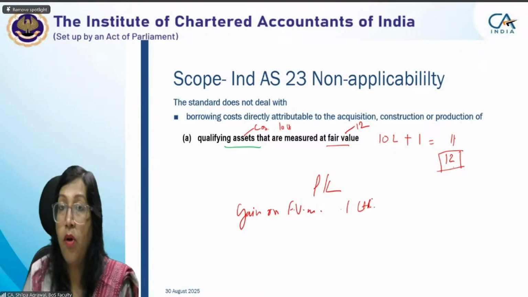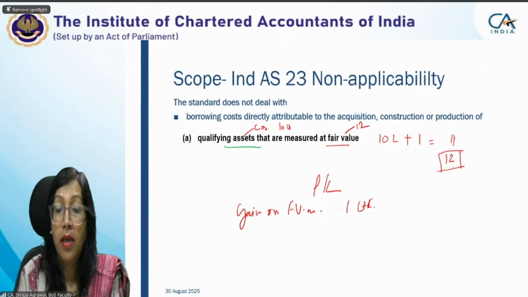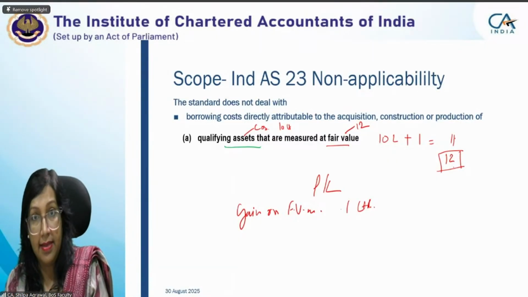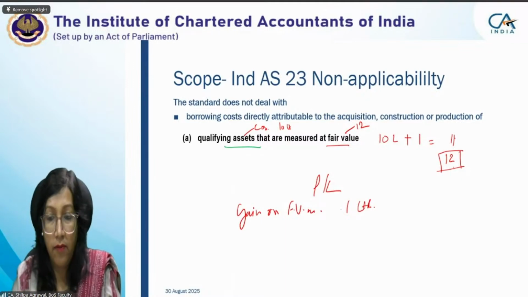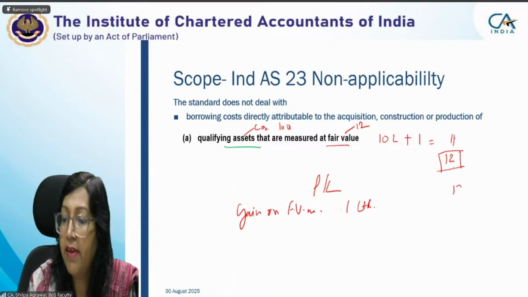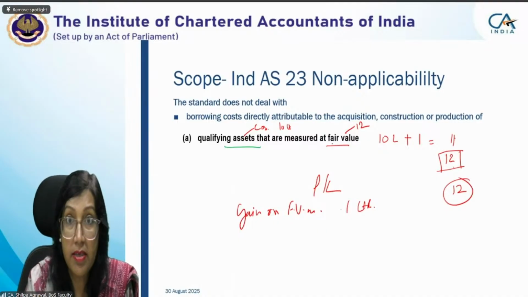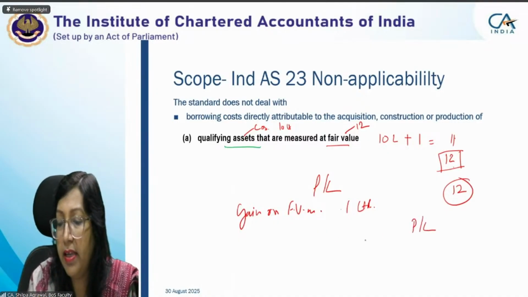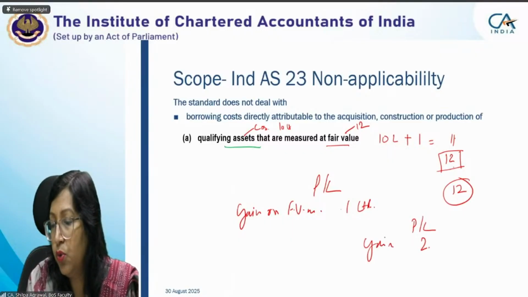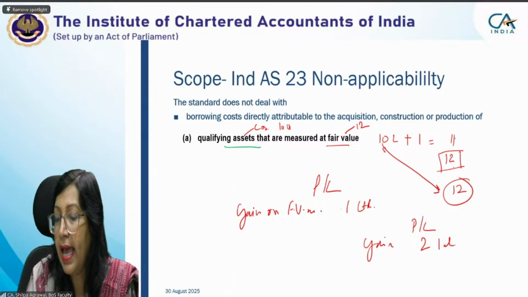Now suppose you do not capitalize it, and you simply charge it in your P&L, what will happen? Your asset will be valued at 12 lakh only because it is measured at fair value. In such a situation, what will you have in P&L? You'll have a gain of 2 lakh, the difference between 10 and 12 lakh, and borrowing cost of 1 lakh will be less.